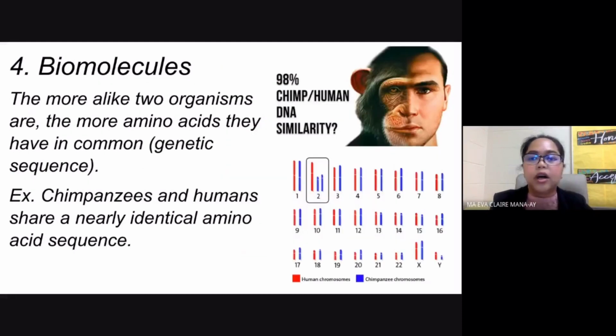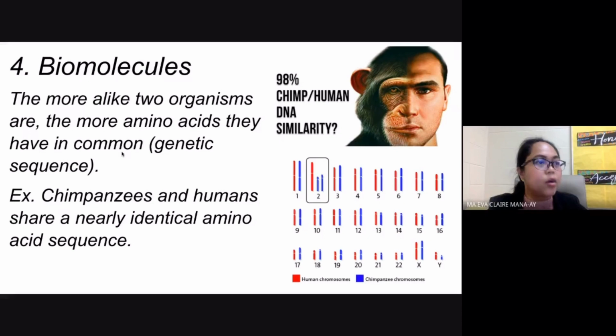Okay, now the fourth evidence that we have here is biomolecules. We've talked about biomolecules, especially your genes, your amino acids. You remember your codon chart, the AUG, GCC, GUA. All those three letters that we have are those that we consider your codons. Now, according to this fourth evidence, the more alike two organisms are, the more amino acids they have in common.